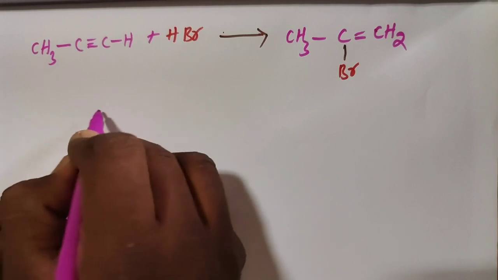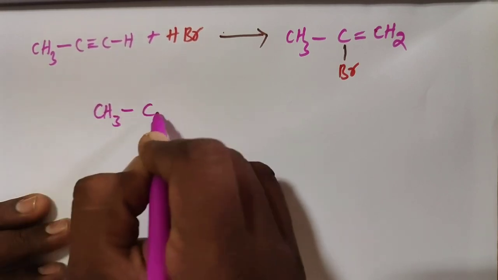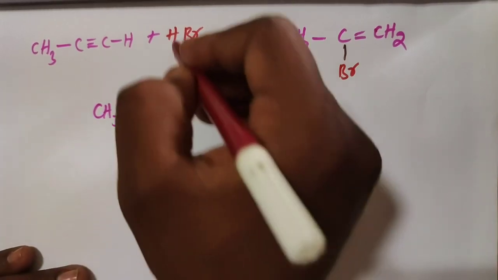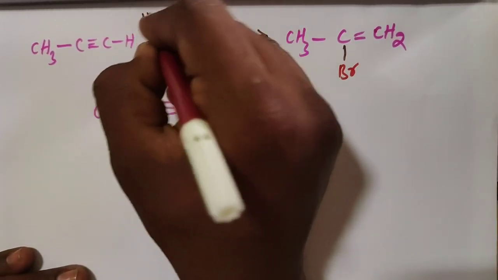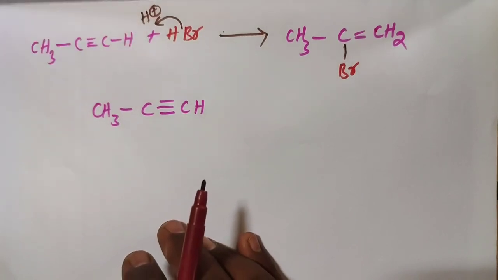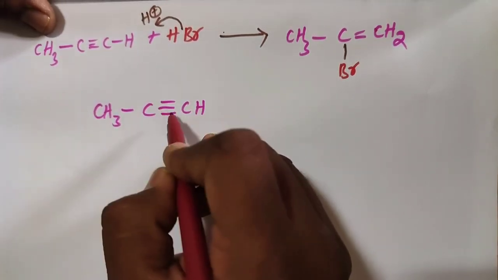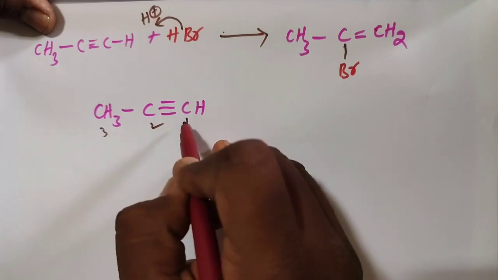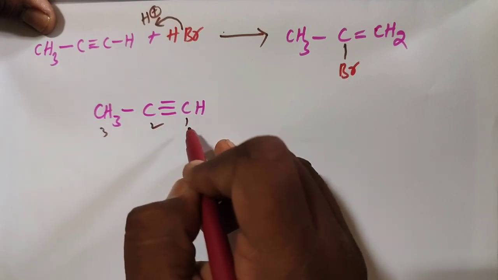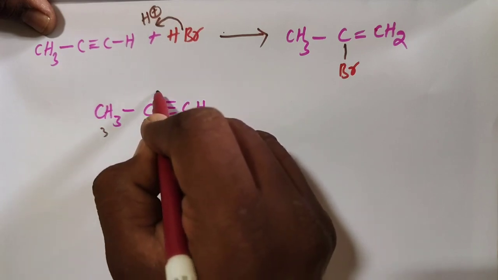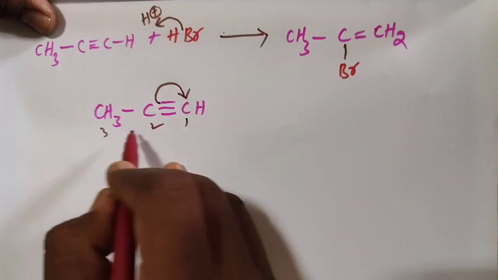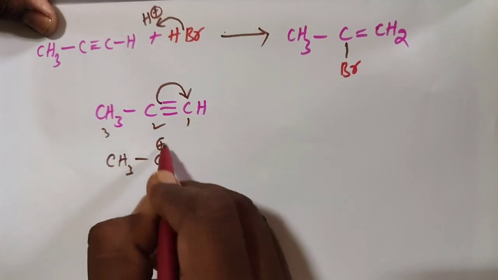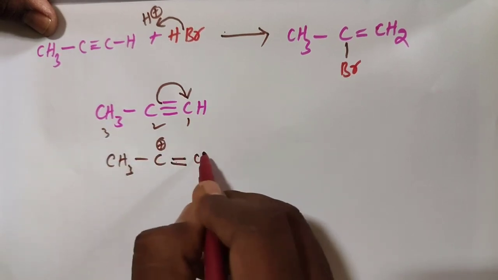So think about this: CH3 C triple bond CH. Before this, hydrogen is going to be added in the form of H plus. H plus is added to which carbon, the first carbon or the second carbon? First carbon only, because the bond is going to shift. We get the positive charge on the second position, CH3 C plus double bond CH.